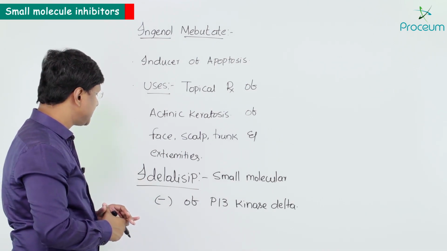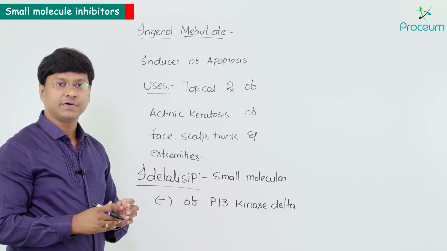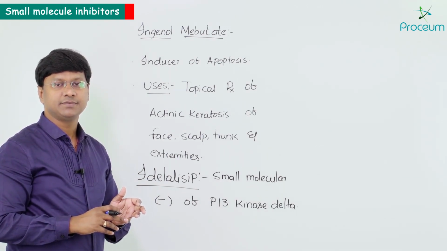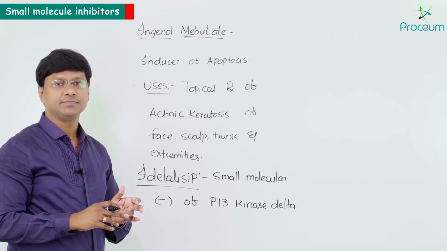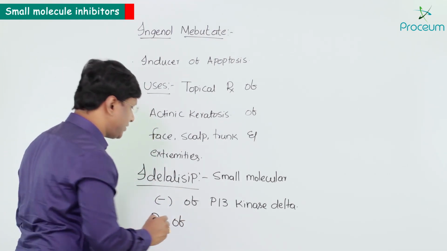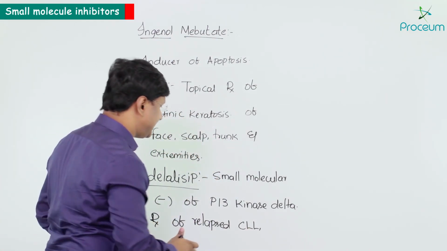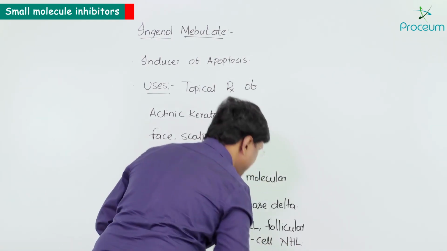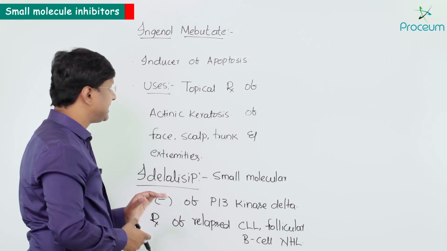Now where is this particular idelalisib indicated? Remember, it is approved for the oral treatment of relapsed chronic lymphocytic leukemia, and it is also approved for follicular B-cell non-Hodgkin's lymphoma. So that is about your idelalisib.